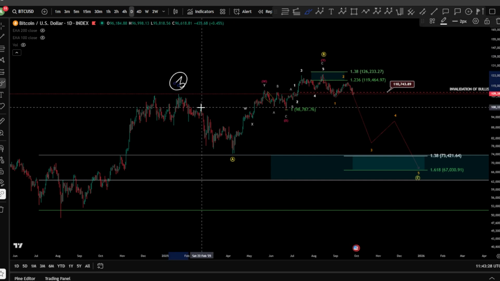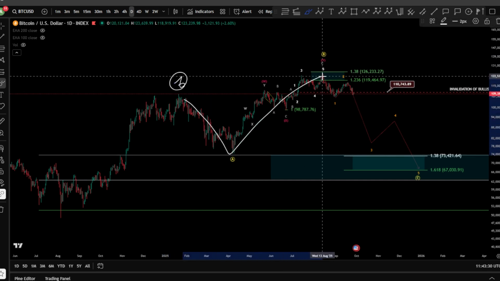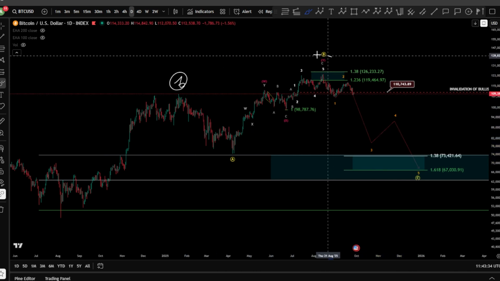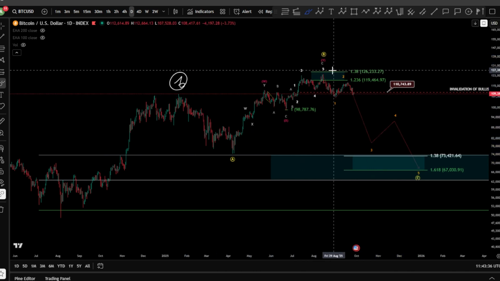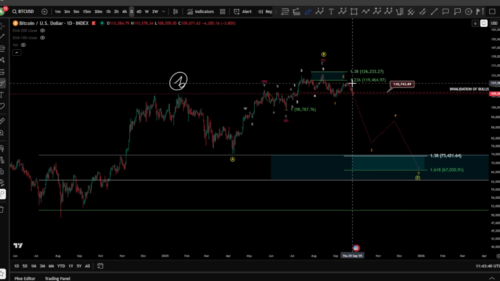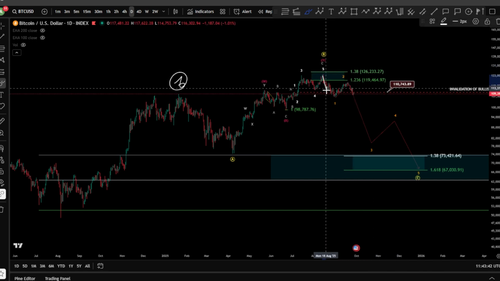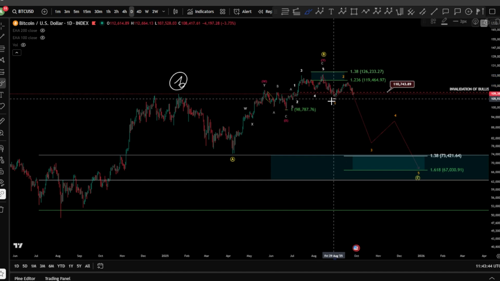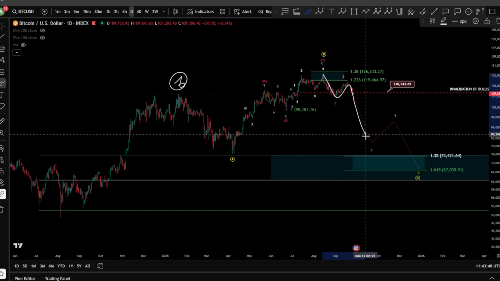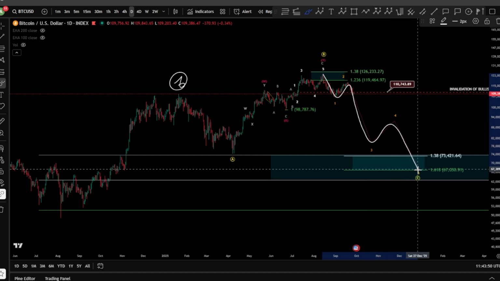Now, regarding the count here for this bear market, we are looking here potentially after a finished wave 1 here for our bull run, we are looking at an A, B, and a C toward the downside. This ABC, of course, is an expanding flat, hitting perfectly wave B, expanding flat, fib levels 1.38, 1.23. We start to see 5 waves down diagonal as a wave 1, which is a leading diagonal. Can be a 1, 2, and then we're looking for a wave 3, 4, and a 5 toward the downside